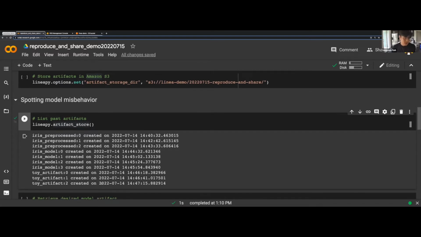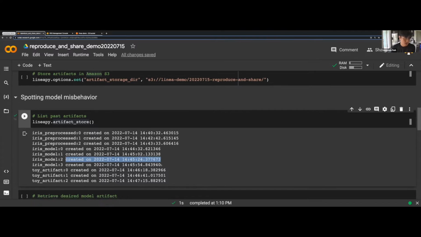And let's say I'm a data scientist, and I want to build a prediction process. So I want to make some predictions using one of these pre-trained models. And let's say we're interested in using this model, the iris model. As you can see, the artifact shows the artifact name, which is iris model, and the number denotes the version number, 2. And of course, this is the timestamp when it was created.